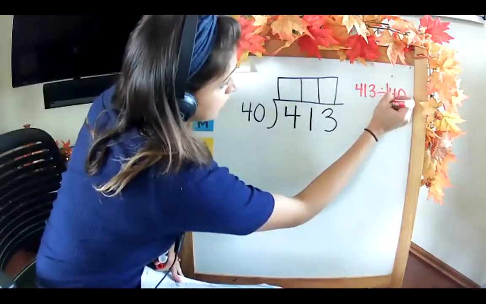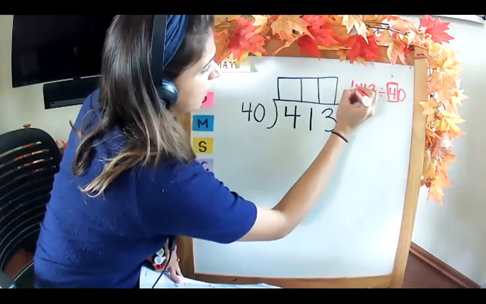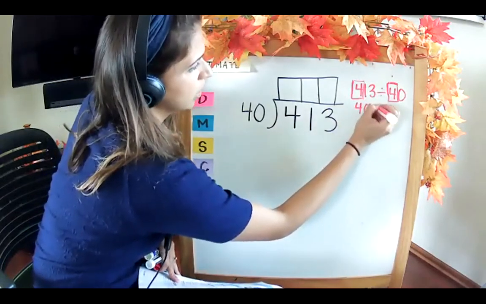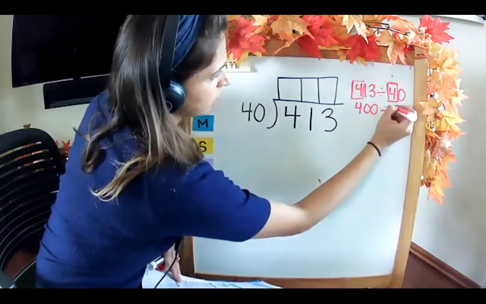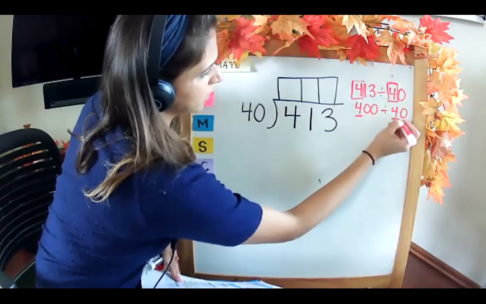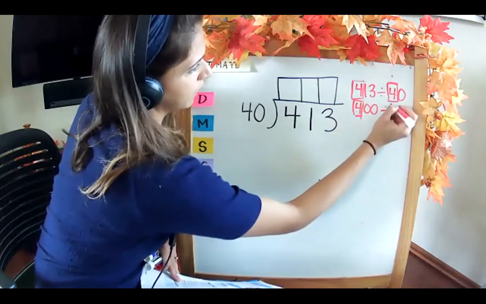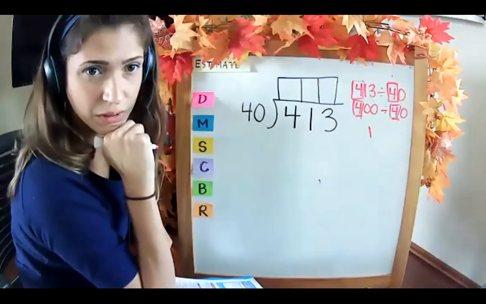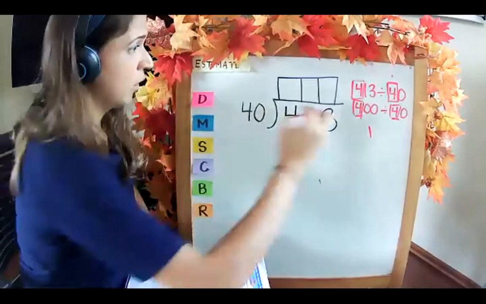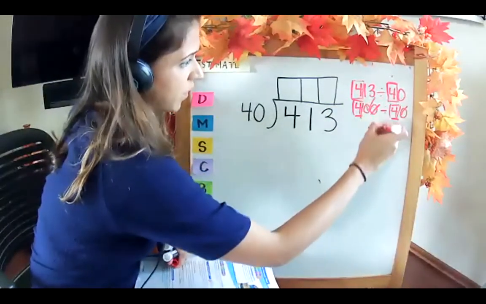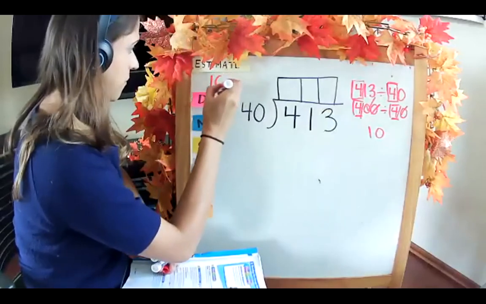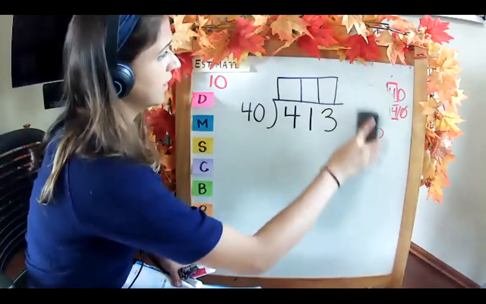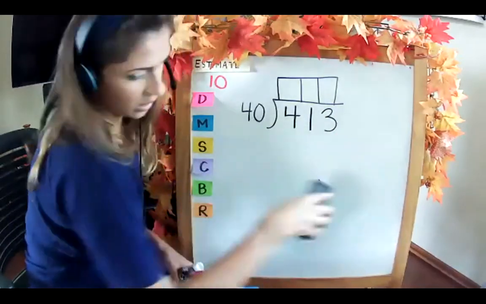I'm going to box my basic facts of 4, and I'm also going to look at the 4 in the 413 and round this 413 to a 400. 400 divided by 40. Basic facts, 4 divided by 4 is 1. Any zeros cancel out? Yes, 2 of them. 1 zero here, 1 zero here, which means we have 1 zero to annex. Our estimate is going to be 10, which means our answer is probably going to be super close to 10. Let's see. Hopefully 10 with a remainder.